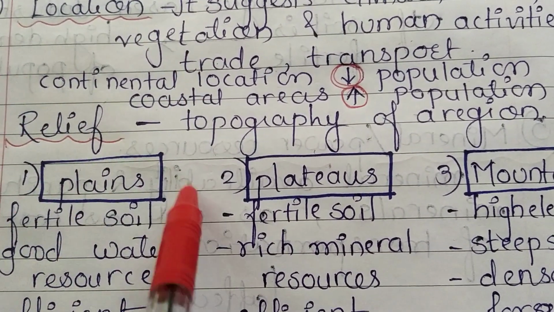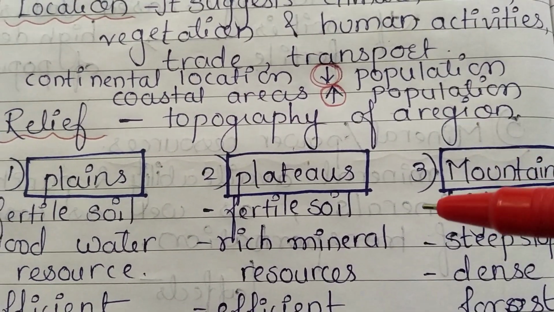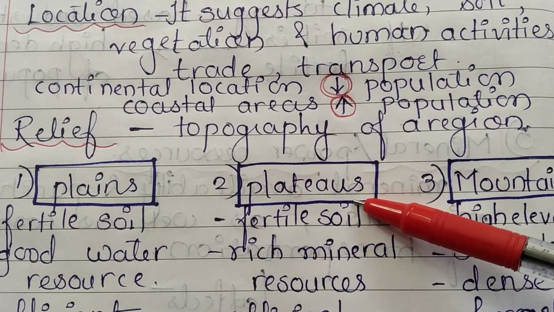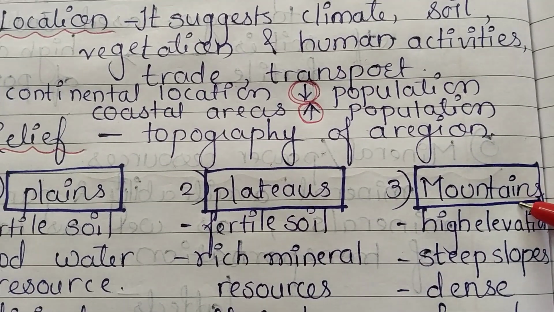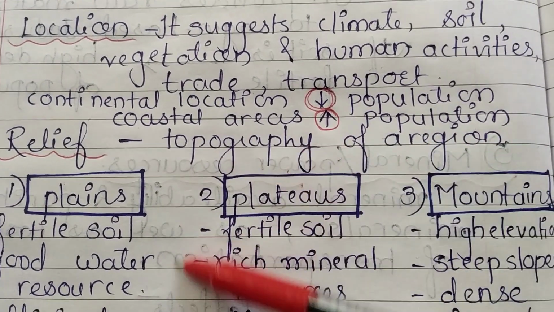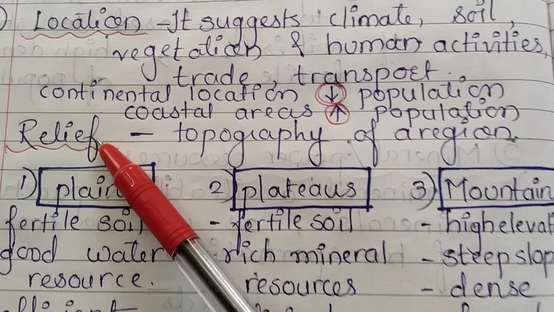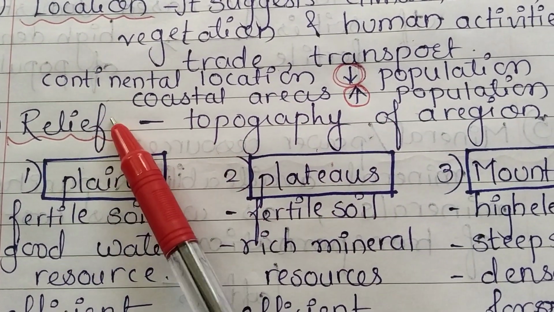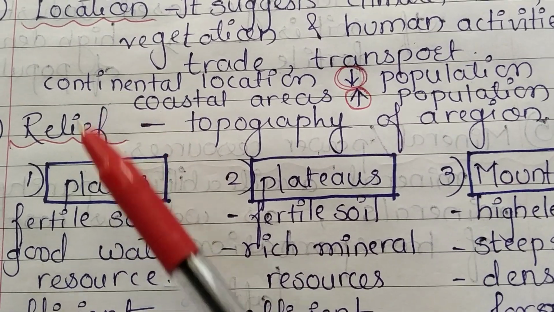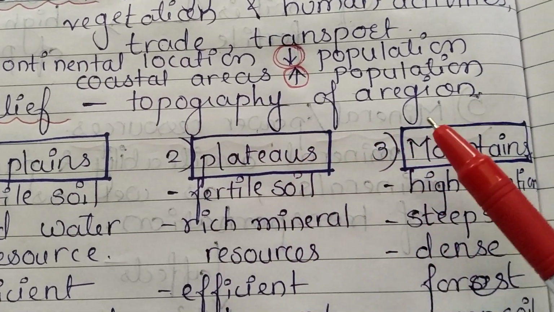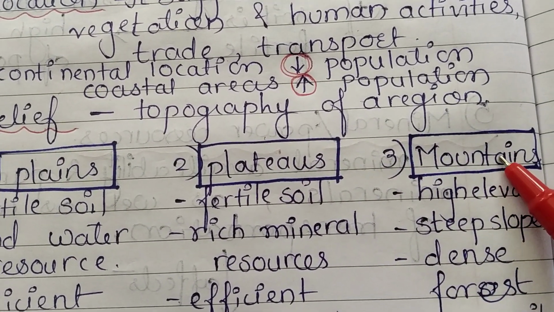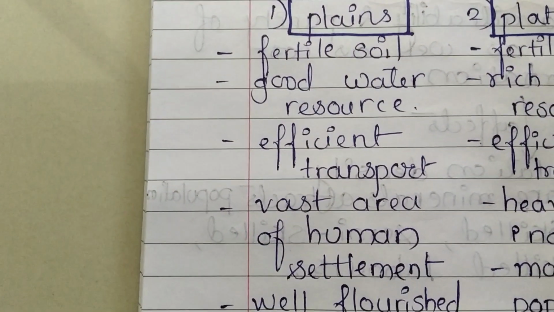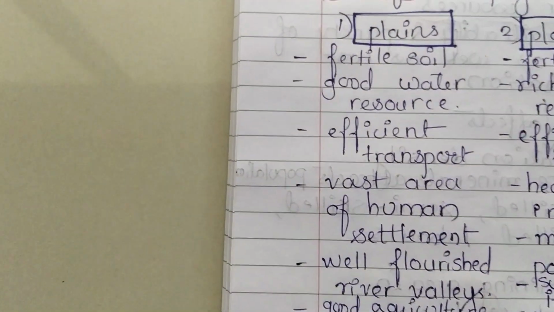In a particular area, how are the elevations? Is it a plain, or does it have plateaus, or does it have mountains? This comes under relief. Now one by one we'll study. Relief is divided into three parts: plains, plateaus and mountains. We will study all these three in detail. First we will study plains.